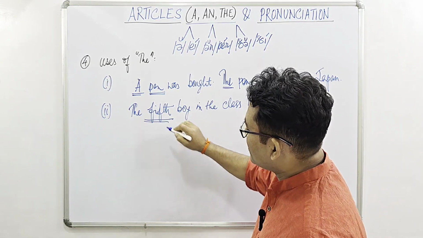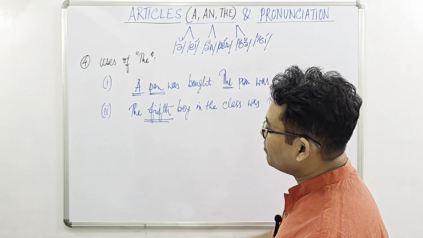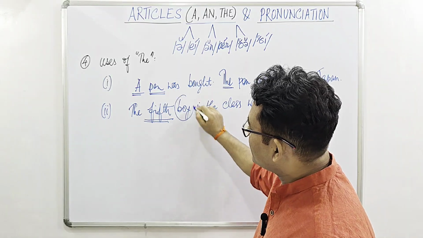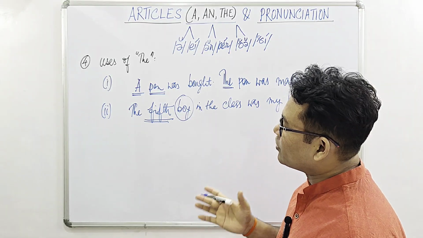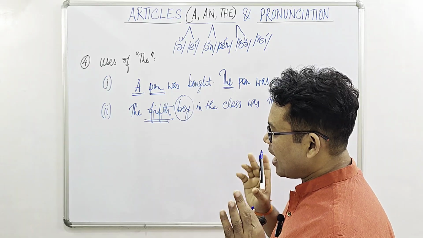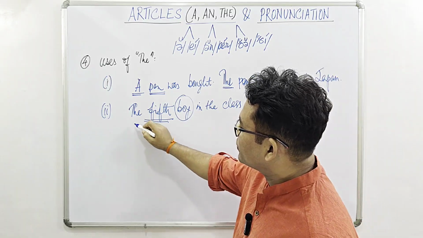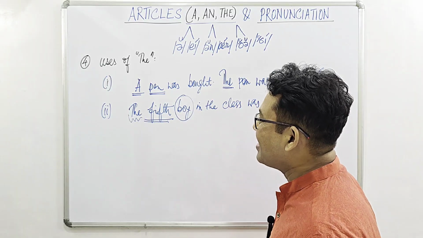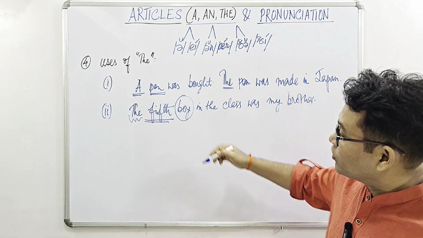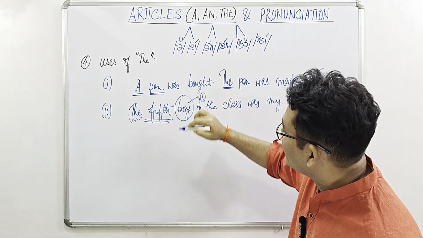Okay, so as soon as we are getting an ordinal number 5th, then this noun is already particularized or highlighted or specified. Accordingly, we have to use the and not a, even though we are talking of 1, the number 1.